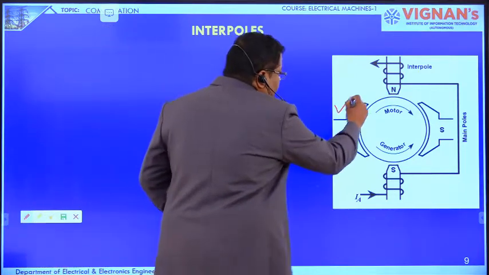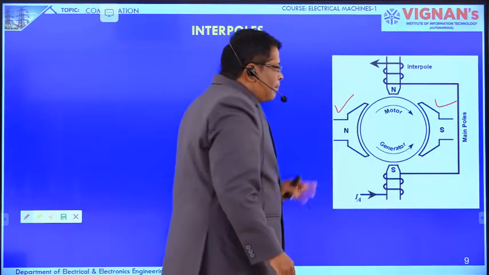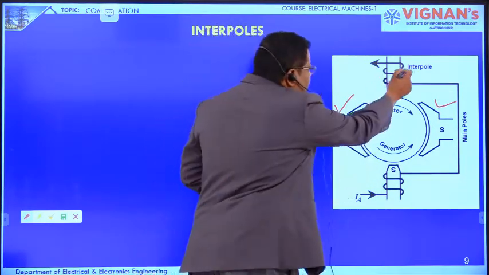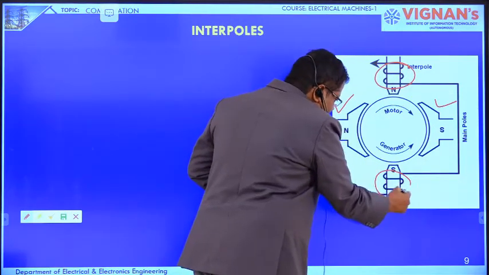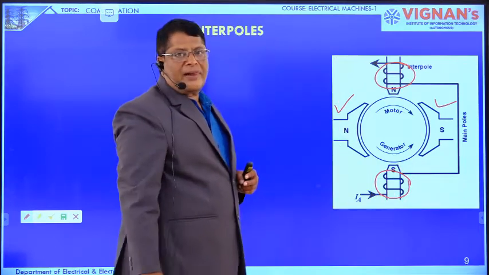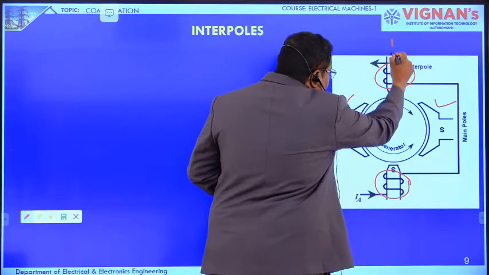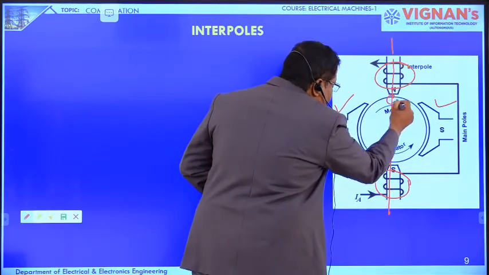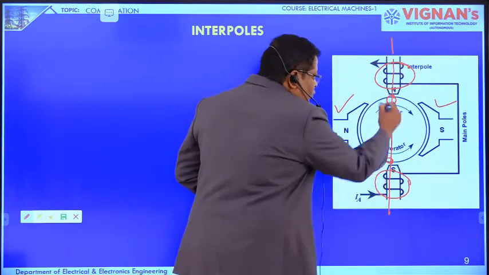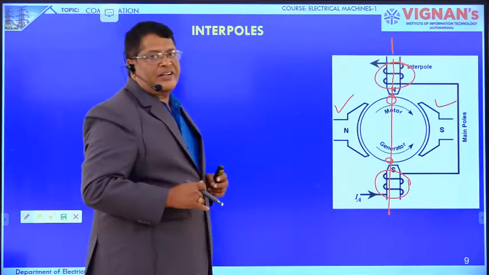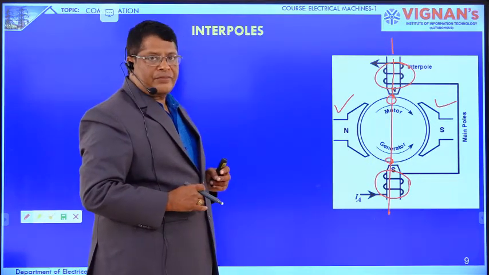These are the main poles. Between the main poles, we are keeping the interpoles. Now the coil is commutated at this point on the magnetic neutral axis. Here we are assuming that a coil is going for the commutation at the magnetically neutral axis.